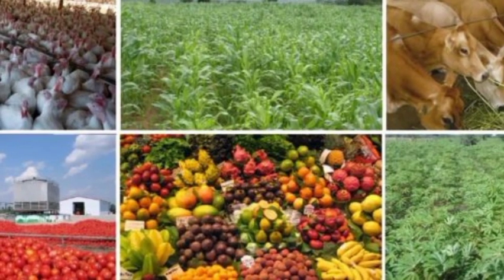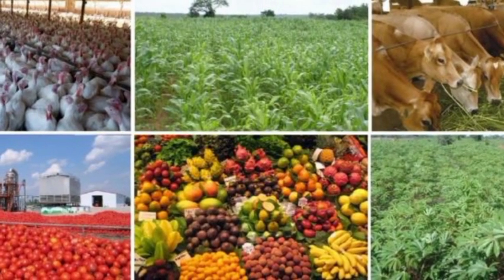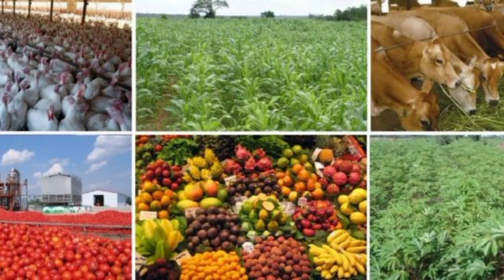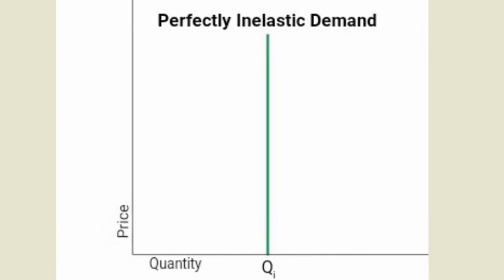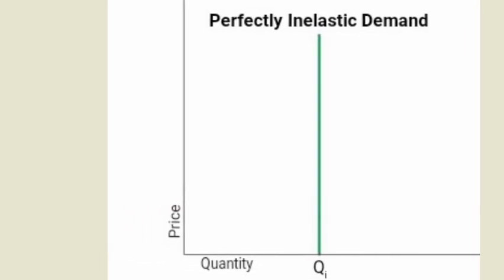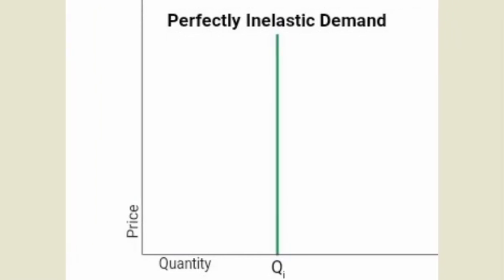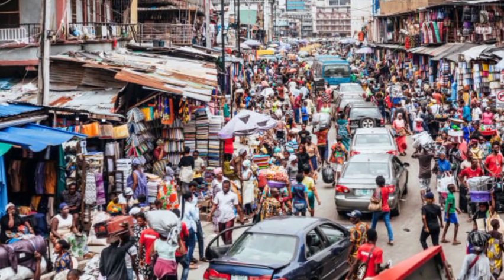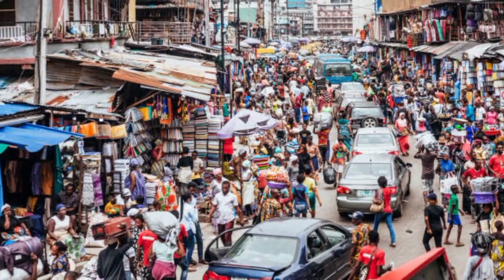We also have the zero elastic demand. When we talk about zero elastic demand, this is when changes in price do not change the quantity demanded. In this case, the demand remains unchanged. Okay, we have the infinite elasticity of demand.